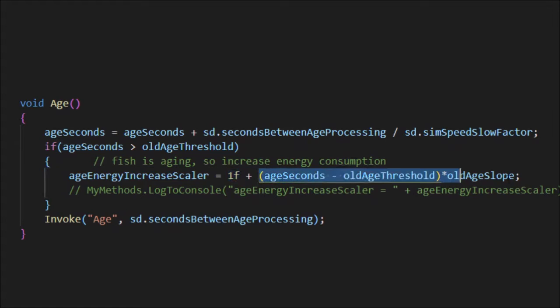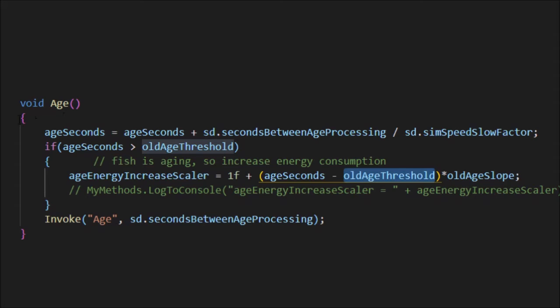This guy right here will be 0 right at the old age threshold. But then as the age in seconds goes beyond the old age threshold, let's say he's 100 years old, then 100 minus 80 gives us 20, and 20 times the old age slope gives us the amount of increase that's going to be added to that. So it's going to be 1.125 or whatever it's going to be. And it's going to keep going up every time this age in seconds gets incremented. We recalculate the energy scalar. It's going to take more energy off of that. So that's how I've implemented that.